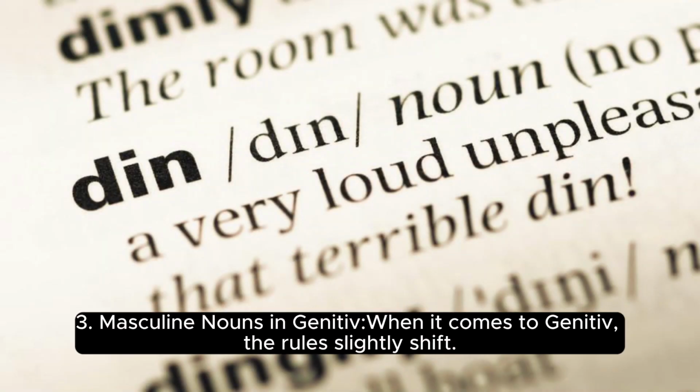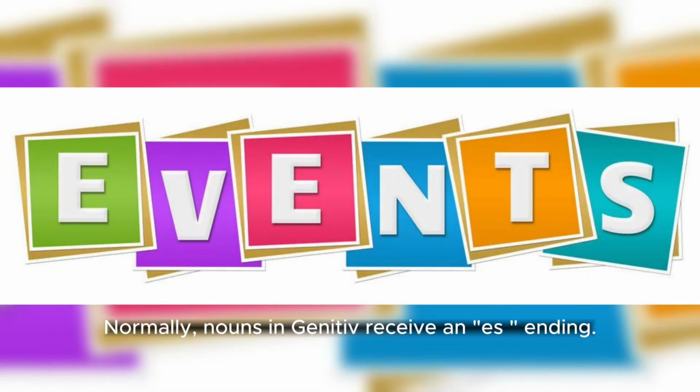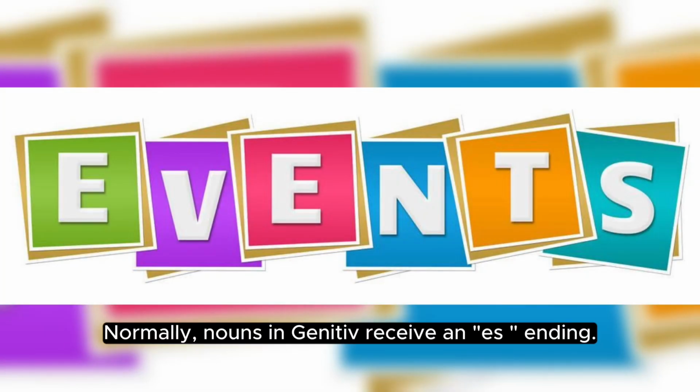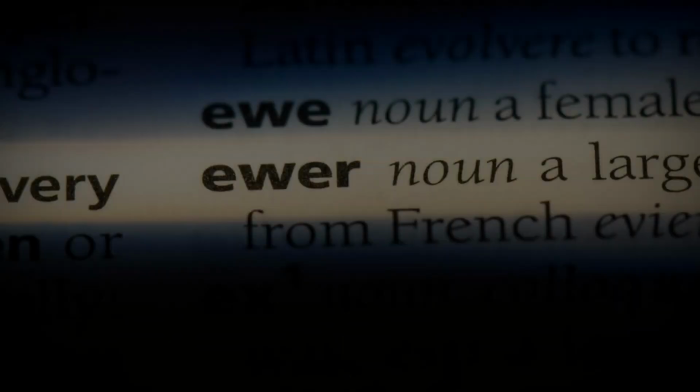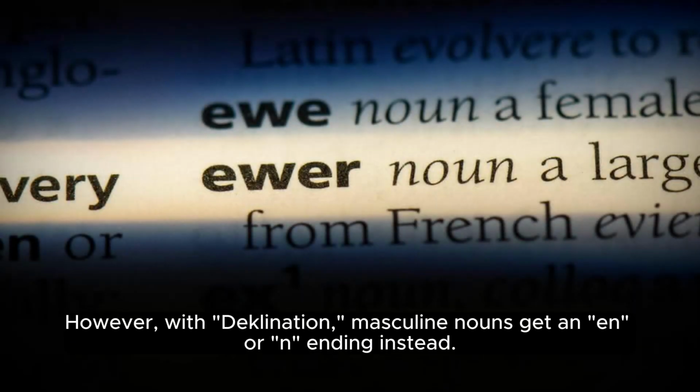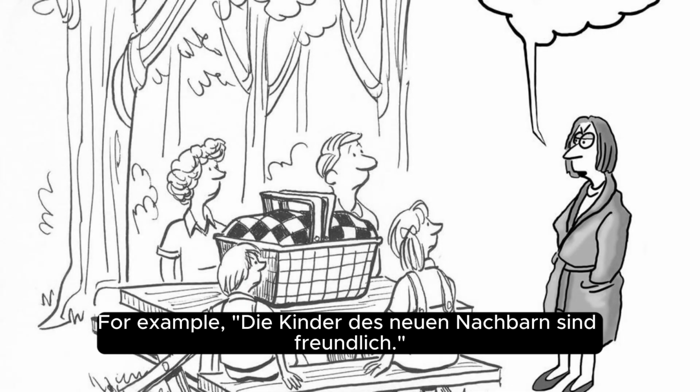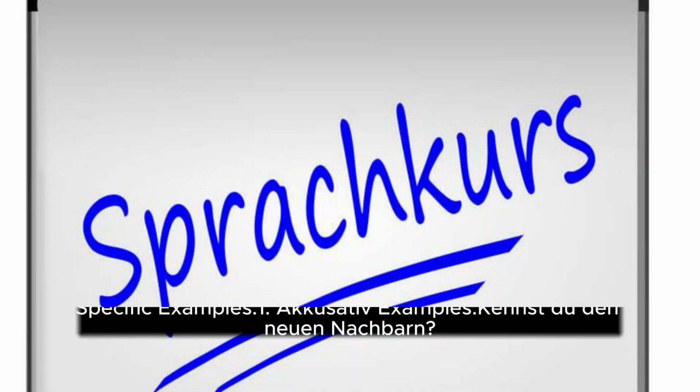3. Masculine nouns in genitive. When it comes to genitive, the rules slightly shift. Normally, nouns in genitive receive an es ending. However, with declension, masculine nouns get an n or en ending instead. For example, "Die Kinder des neuen Nachbarn sind freundlich."